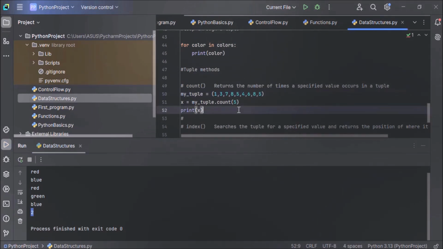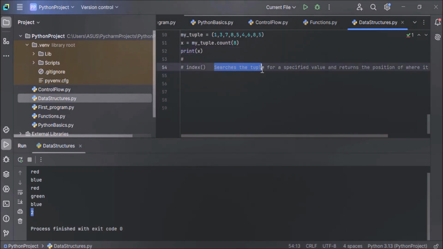In case you want to count the occurrence of some other value, like if you want to count 8, just change the value and execute the code. 8 is coming only once. No, 8 is also coming 2 times, 1 here and 1 here. So that is why 2 is returned and 2 is displayed in the output. I hope you've understood how the count method works. Now next is the index method.